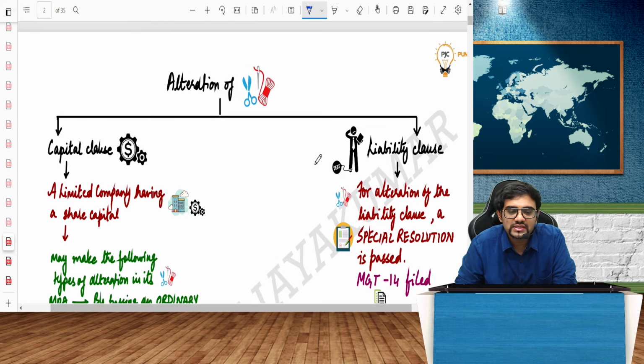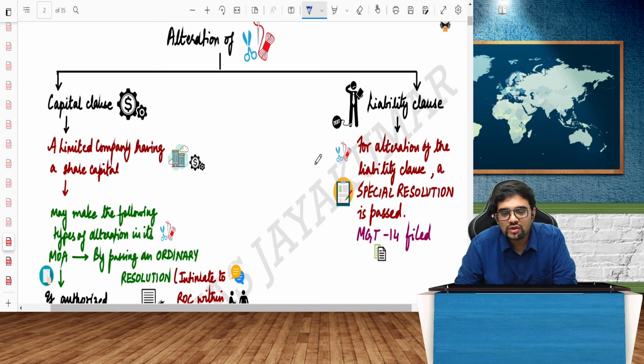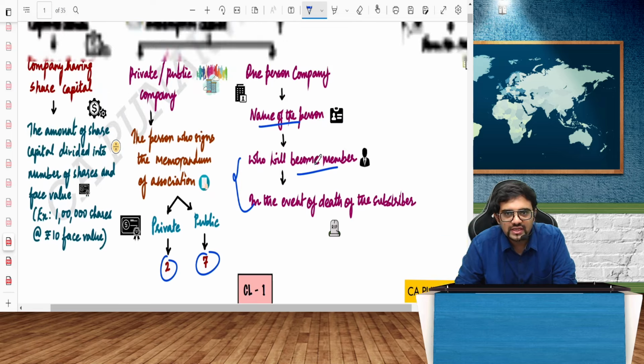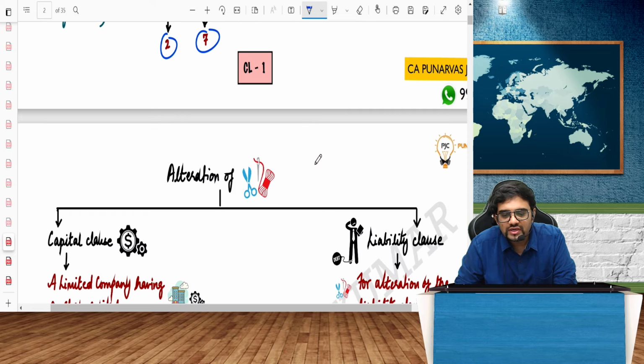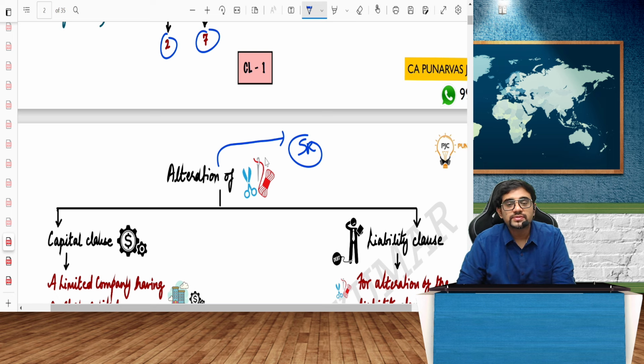Can you alter the clauses? Of course, you can alter the MOA and AOA. For alteration of MOA and AOA, generally, for all alteration of MOA, you need a special resolution. For all alteration of MOA, you will need a special resolution.